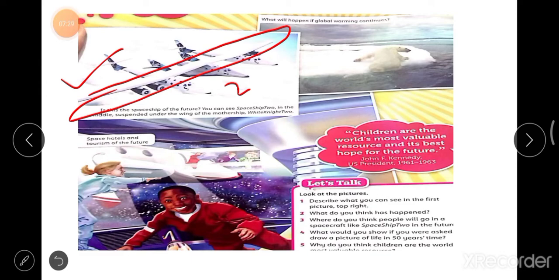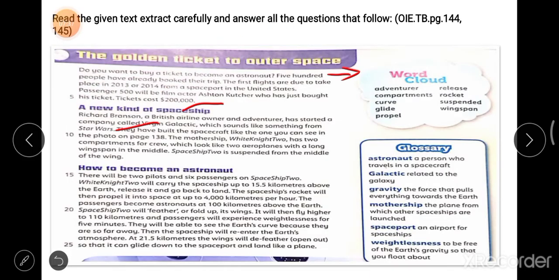Okay. How to become an astronaut? I'm on this line and this paragraph. There will be 2 pilots and 6 passengers on Spaceship 2. The White Knight 2 will carry the spaceship up to 15.5 kilometers above the Earth, release it, and go back to land.